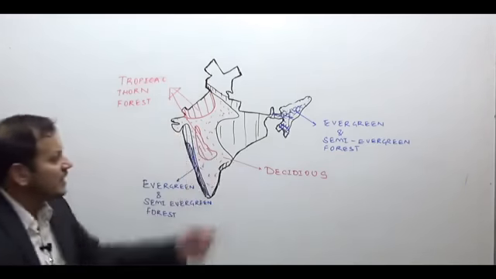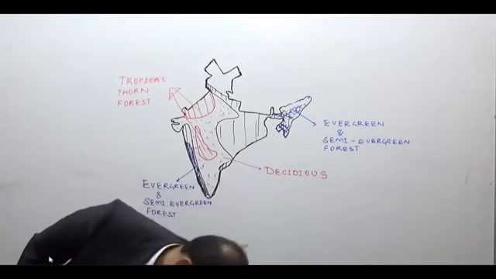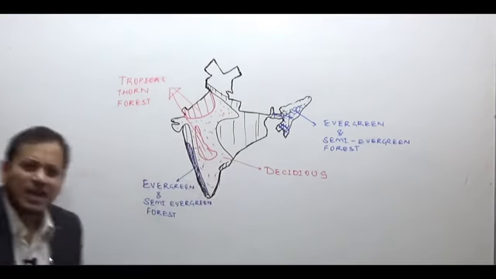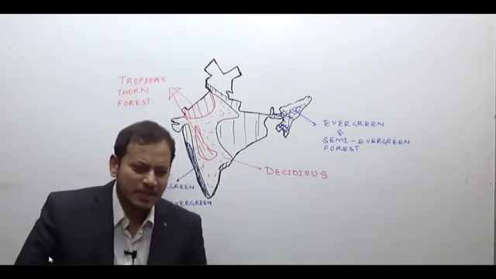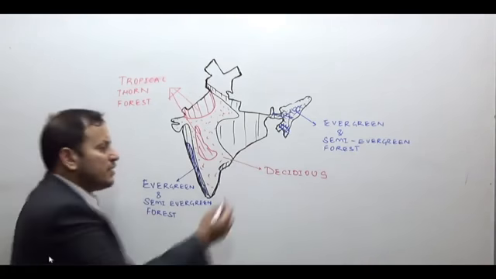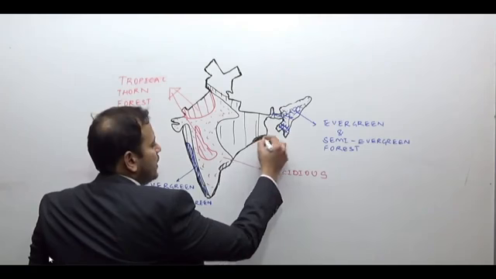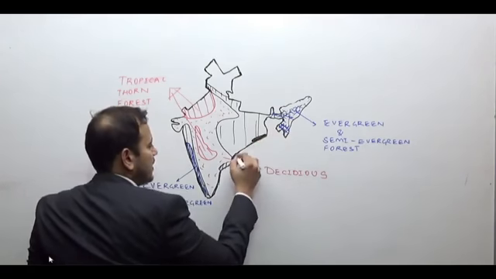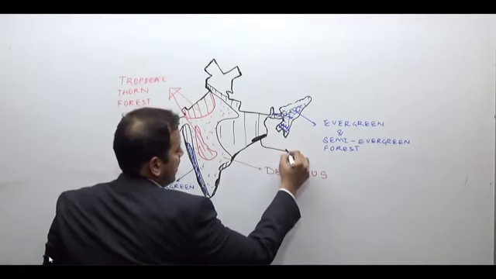On the other hand, in the delta regions of India, where there is a large amount of water in the form of big rivers, distributaries, etc., because of the waterlogging in the deltas, there is generally a littoral and swamp forest.